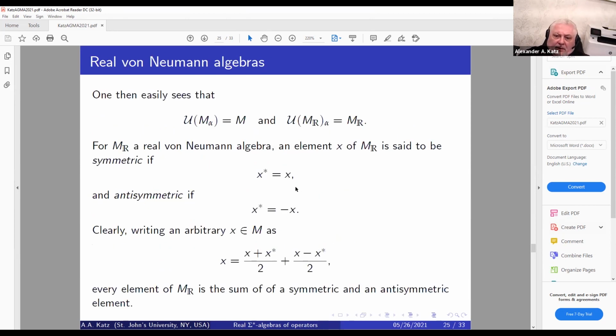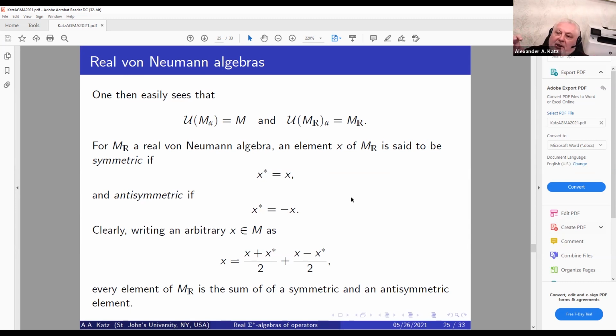What is important is the following: a real von Neumann algebra splits into a sum of symmetric and anti-symmetric elements, and its self-adjoint part does not generate it as a whole, unlike the complex case where each element can be uniquely represented as a linear combination of self-adjoint parts.